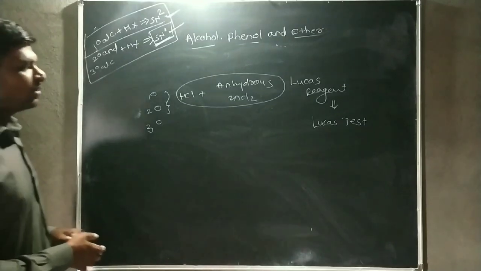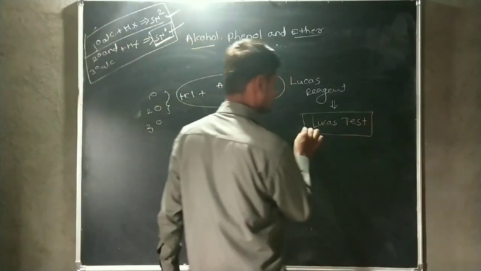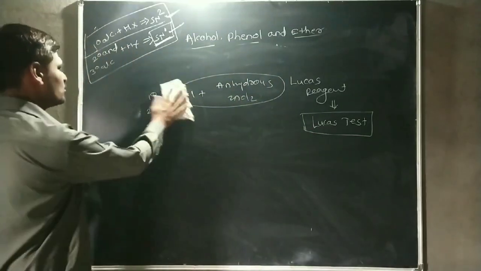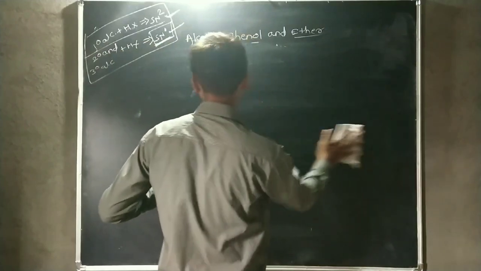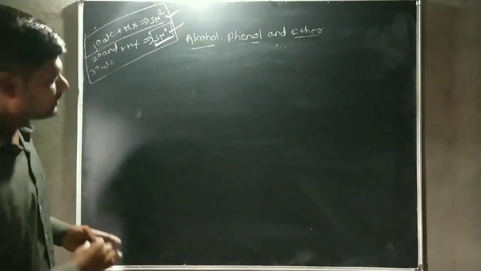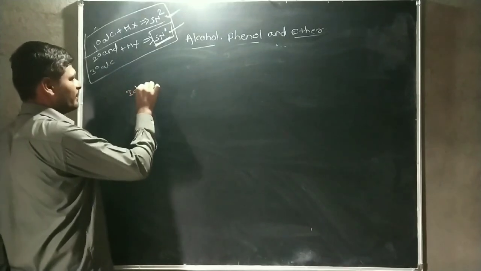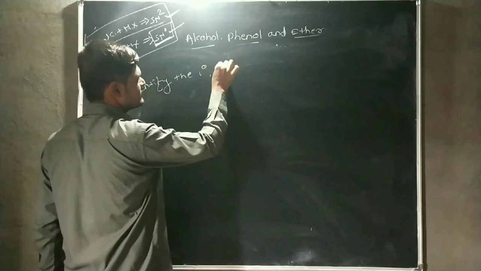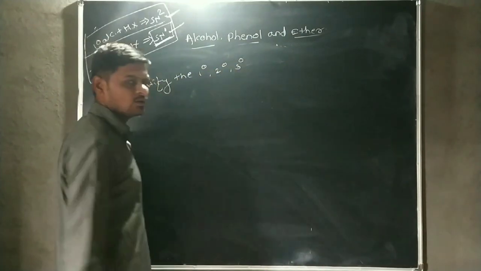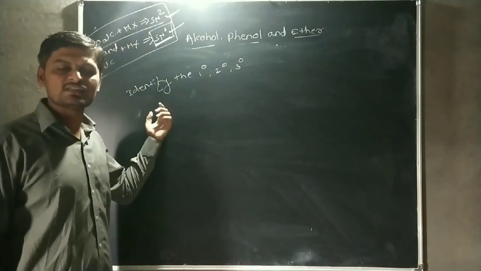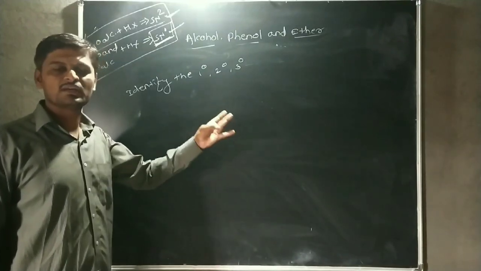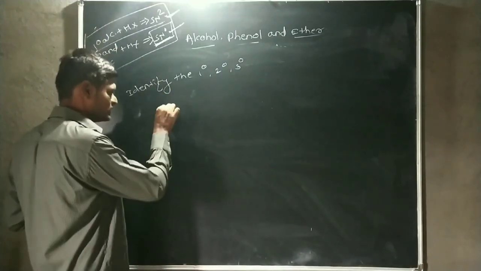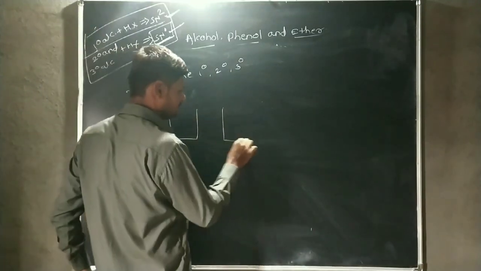Okay. Now we consider this Lucas test. By using the Lucas test, we identify the primary, secondary as well as tertiary alcohol. Okay, that means this is a distinguishing test between primary alcohol, secondary alcohol and tertiary alcohol by using the Lucas test. So now we explain here the Lucas test. We take 3 beakers here.